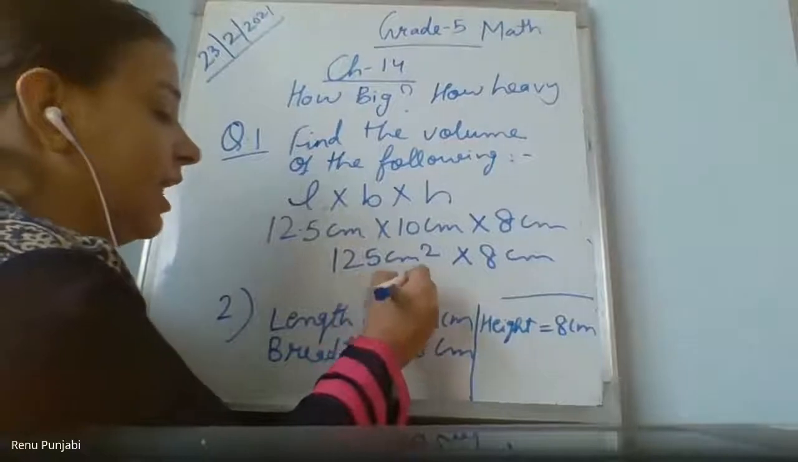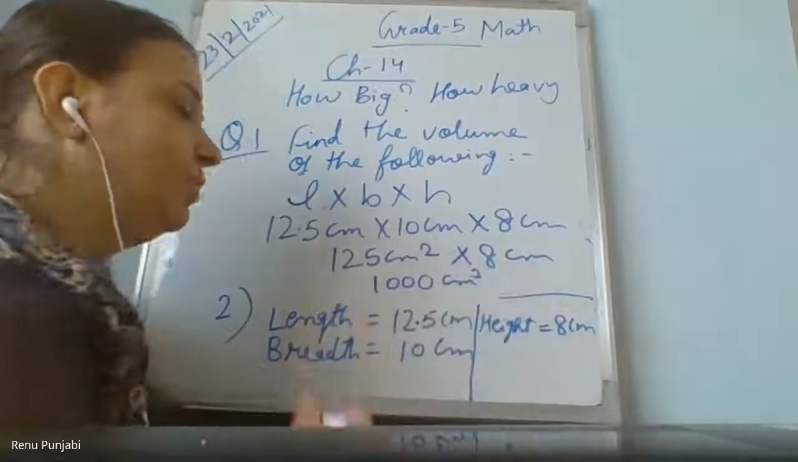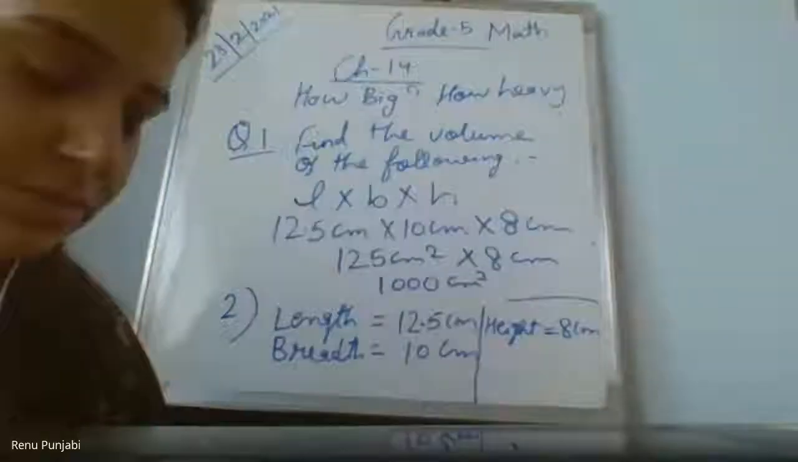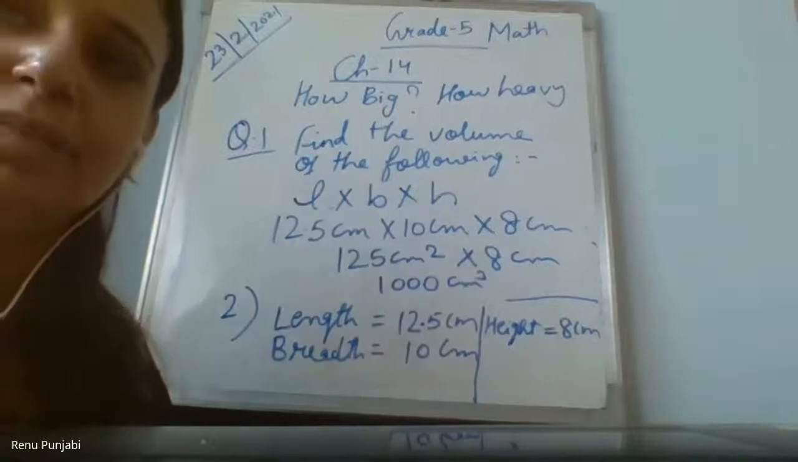Ma'am, it's 100.0. 1000 centimeter cube or cubic centimeter. Thousand. It will be 10,000. Ma'am, can I show mine? It will be 10,000 centimeter. Wait a minute, let me do. 10,000 centimeter cube. Wait, let me do. 1,000.0 centimeter. Yes, then it will be 1000 only.